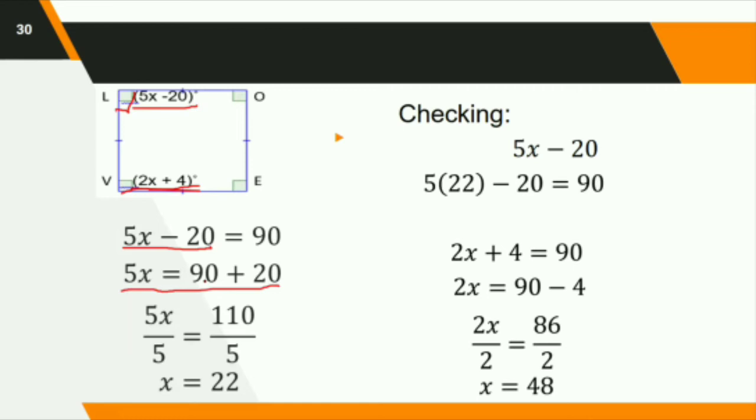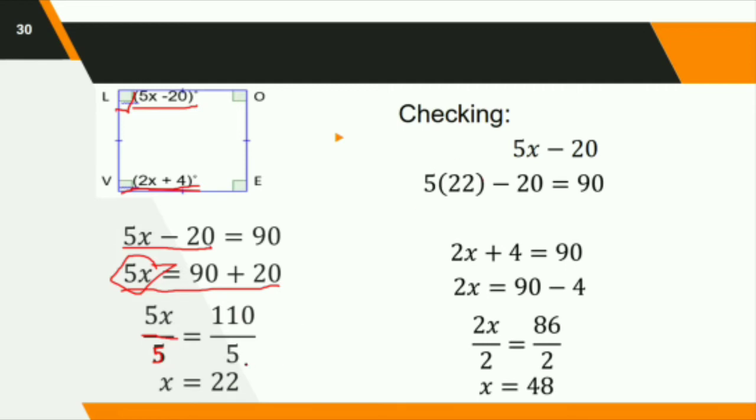And we will simplify it. 90 plus 20 is equal to 110. And we will simplify it again. 5x over 5 is equal to 110 over 5. And then x equals 22. Do you have any question about this? None. Okay, thank you. Now, let's proceed.